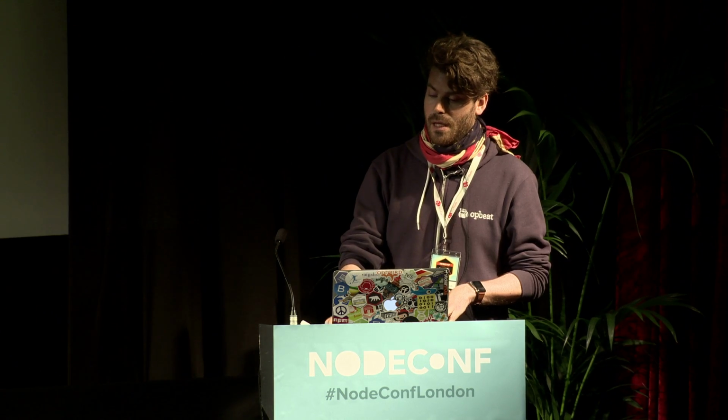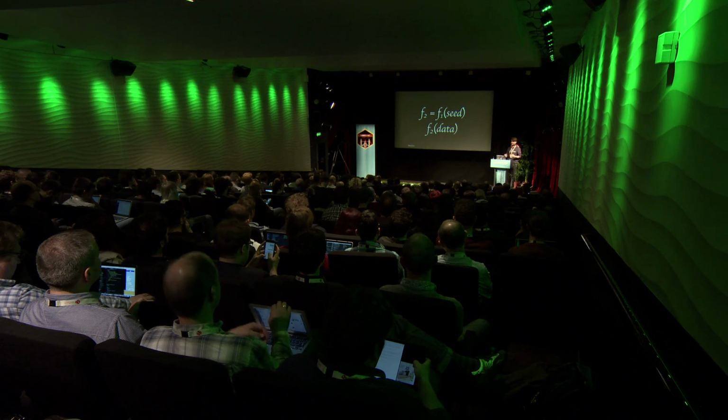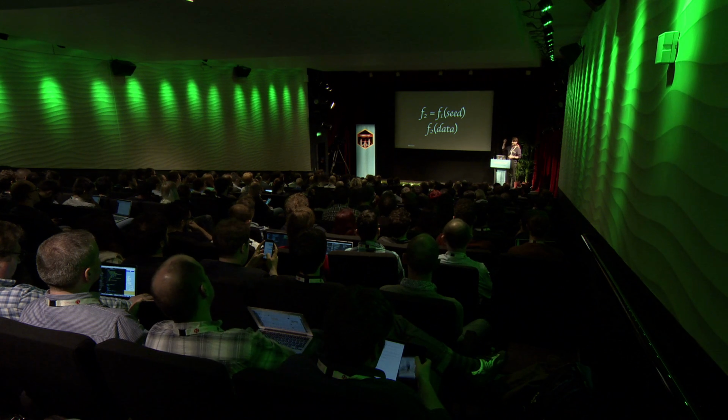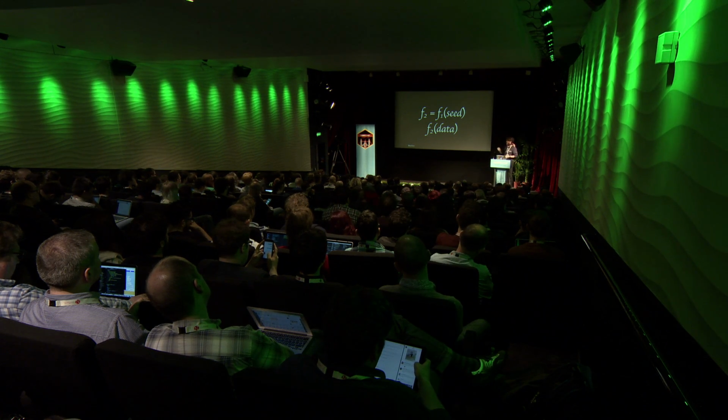What you should do instead, at least if the seed doesn't change that often, is you should first have one function that takes a seed and gives you a generator function that you can then feed the data, and then you can pre-compile the stuff from the seed. You can pre-compile that in the second function, so you don't have to do that over and over again. And that is basically where you get the speed, and that's my talk. Anyways,